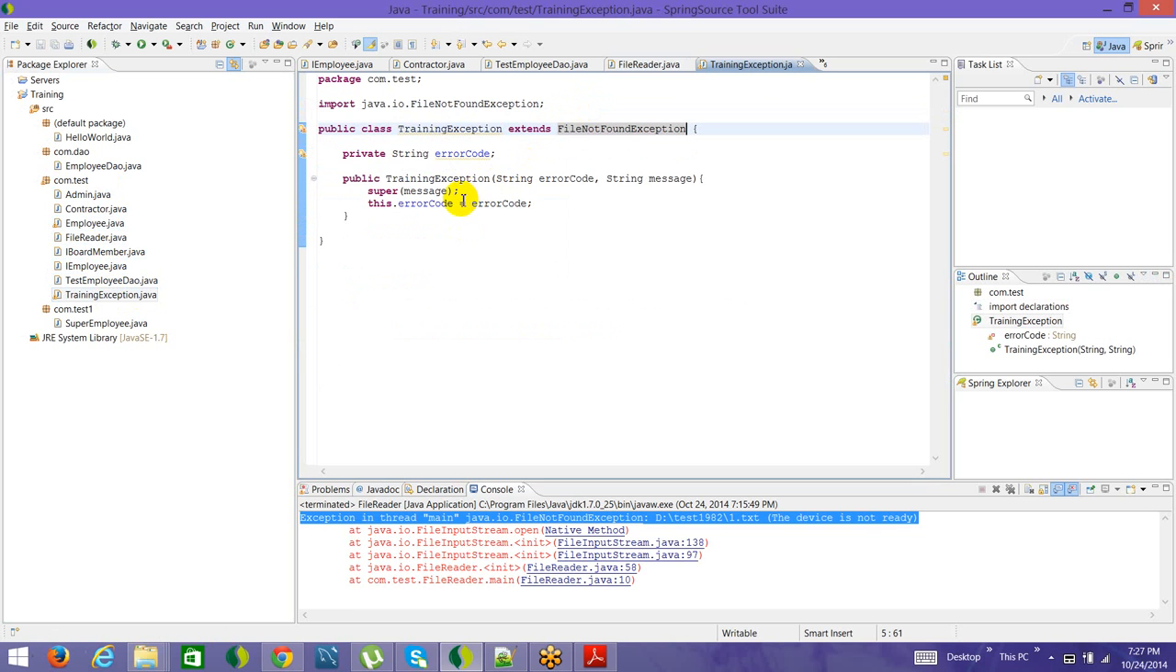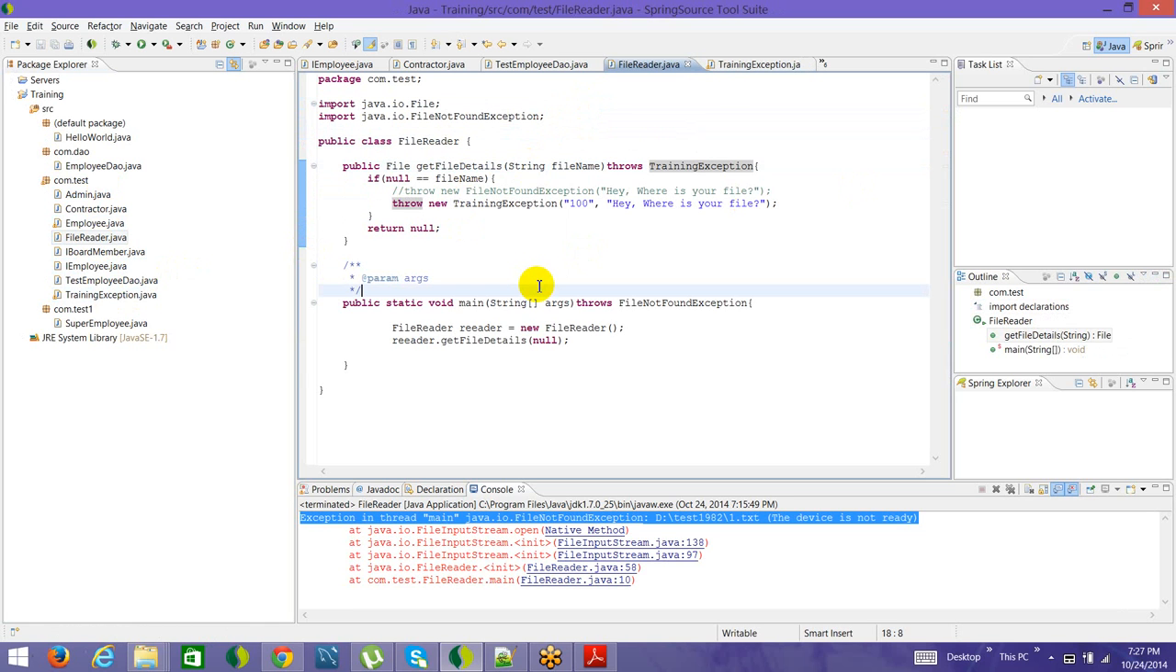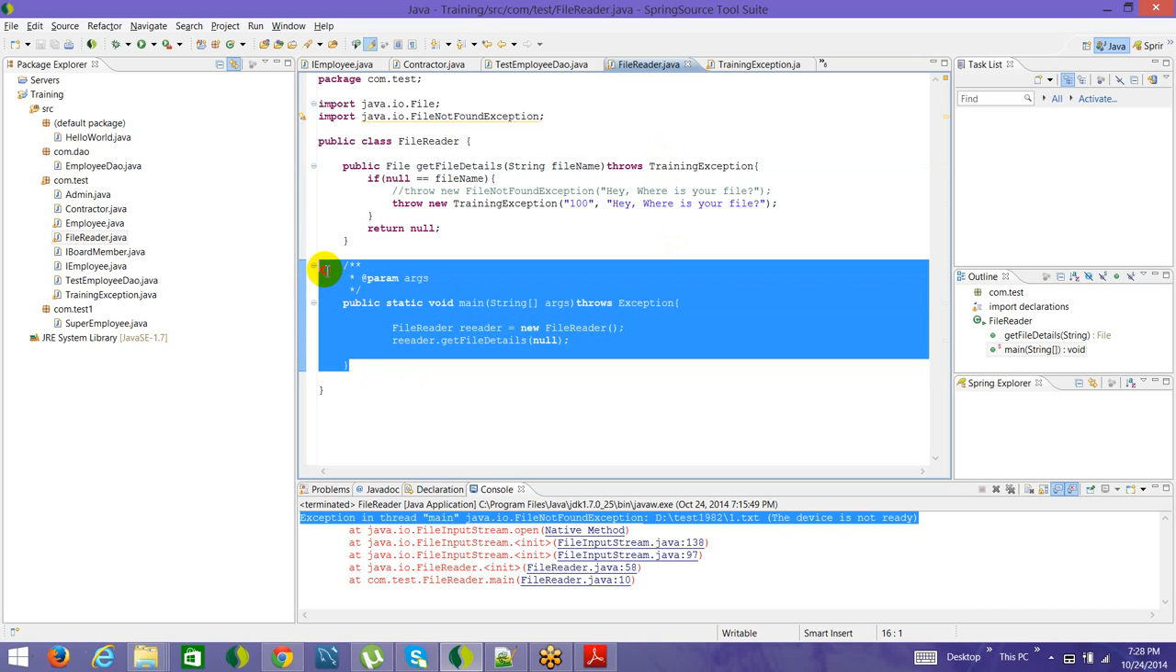So if we do that, this is how it is done. If you go here to file reader, the error is gone, because you either have to throw the instance of this one or any of these super classes. Now say instead of file not found exception, here I write exception. Will it throw a compilation error? No. Why not? Because exception is a base class of every class, even the file not found exception. So in some way or the other, training exception is a type of exception, and there is no compilation error to be thrown. So that's how it goes through.